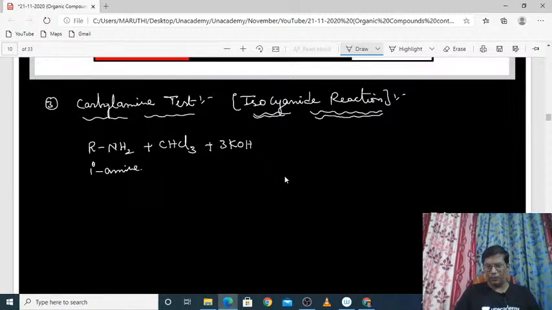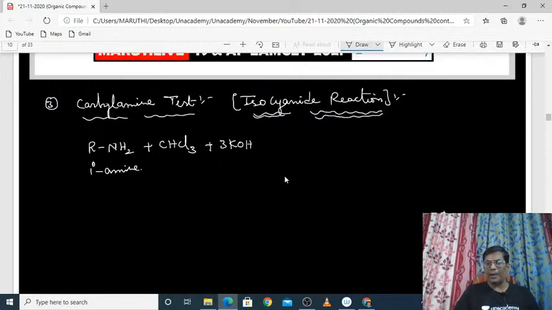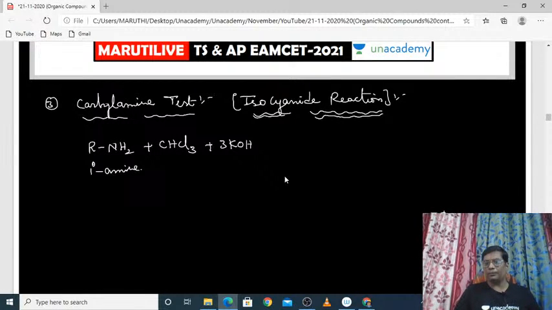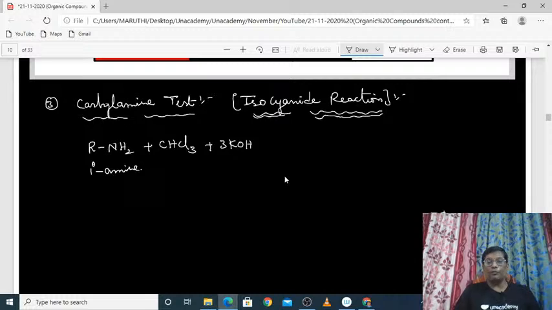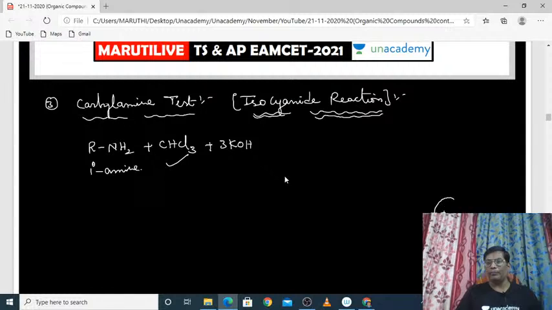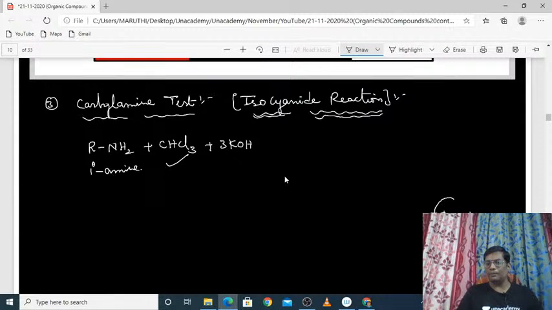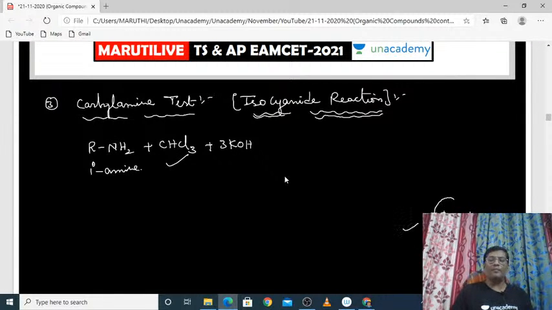Suppose you take a test tube in which first I am adding primary amine. First I am adding primary amine, but we don't know whether it is primary or secondary or tertiary, of course. And then what is the second chemical? Chloroform CHCl3. I am adding chloroform into this, and finally I am adding KOH. So I need to take three different solutions in the test tube. And if you heat it, then what will happen? RNC will be produced.